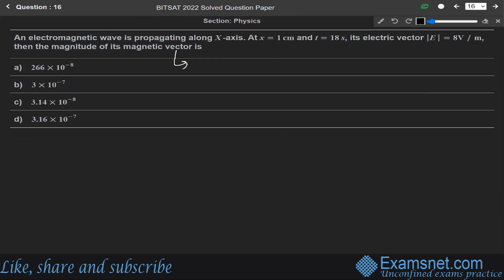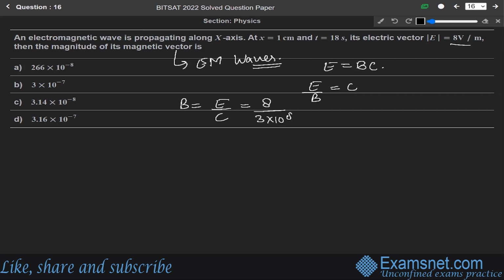Okay. So this question is from the chapter of electromagnetic waves. Since we know that E is equal to B into C. Okay. So E by B is equal to C. So from here we can write B is equal to E by C. E is given as 8 and C is 3 into 10 to the power 8 meter per second.